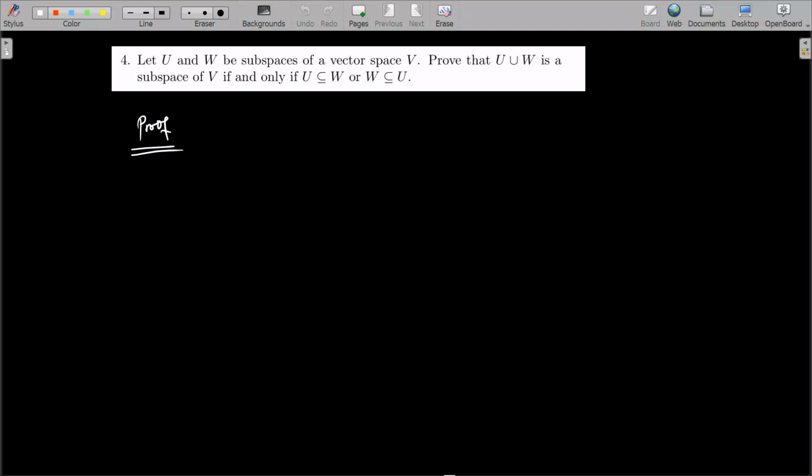So if you have an if and only if problem, there's a two-way implication that we are supposed to prove.